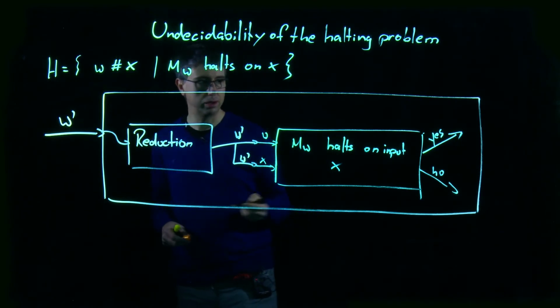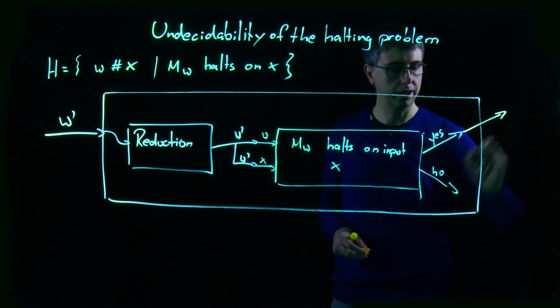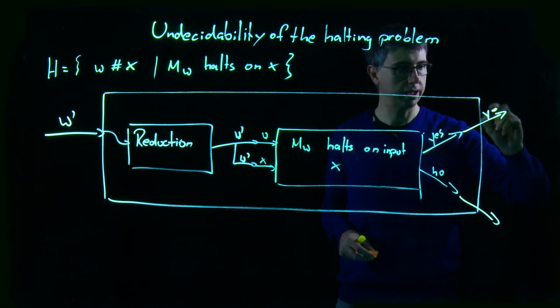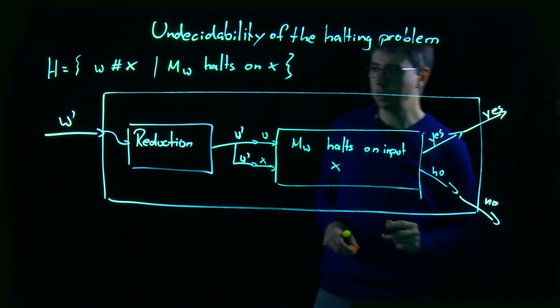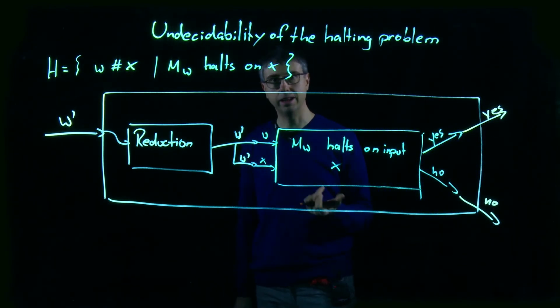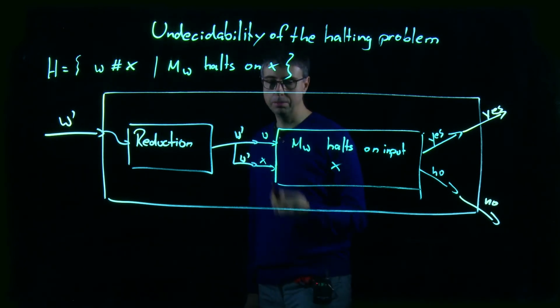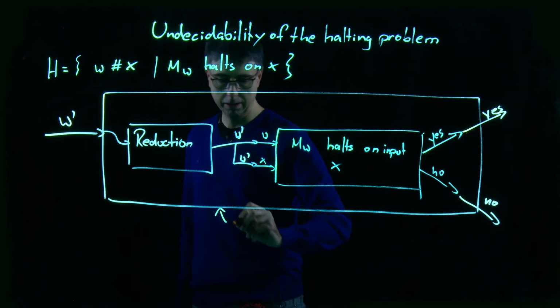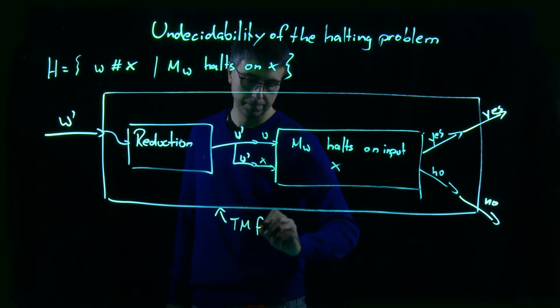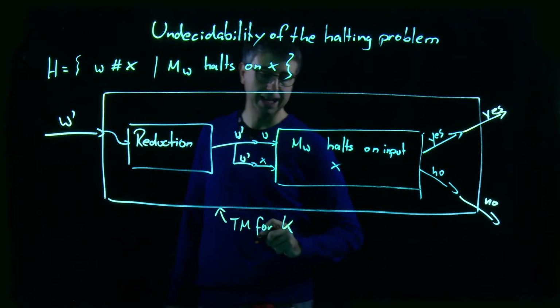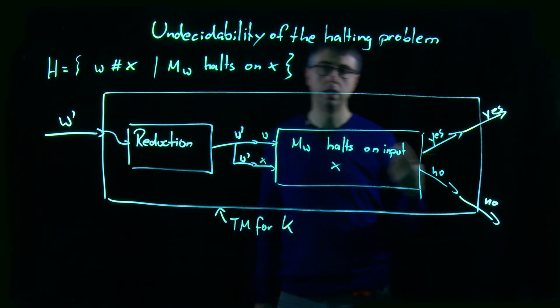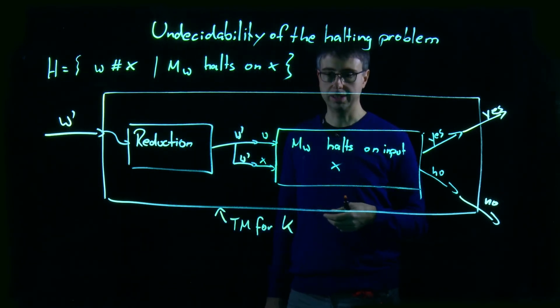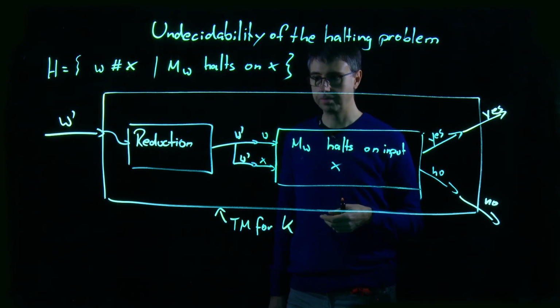And the resulting Turing machine, taking all the outputs, so taking this to yes and this to no, would actually be a Turing machine deciding the halting problem on the own input. So this one would decide the problem K. This would be a Turing machine for the problem K. K was Turing machine with own code as input, halts or not.